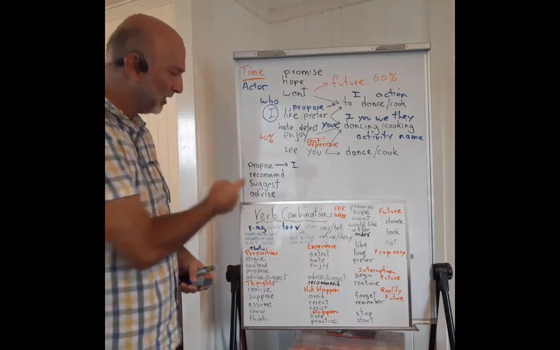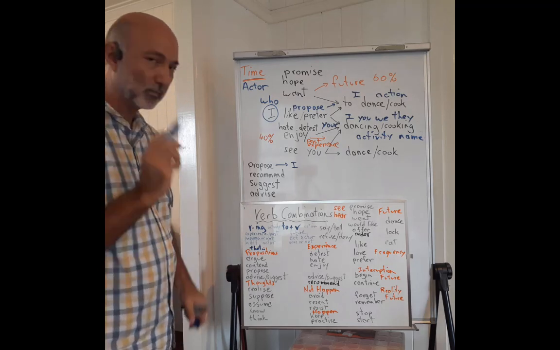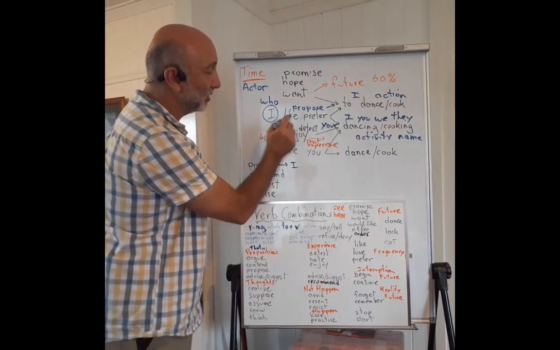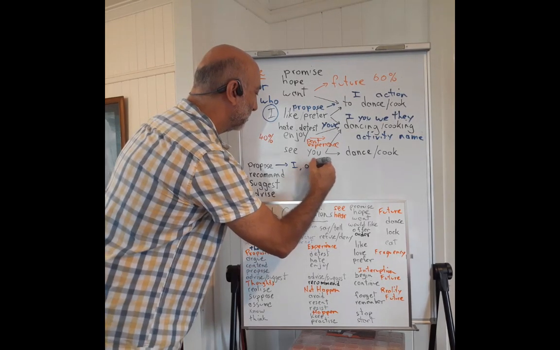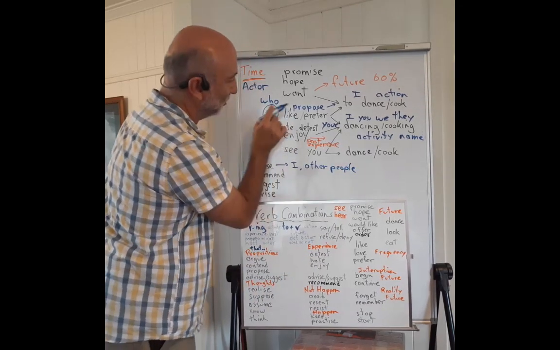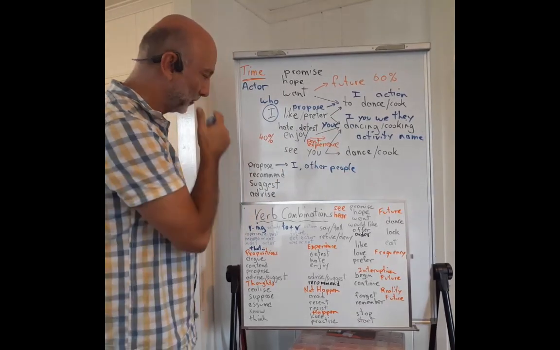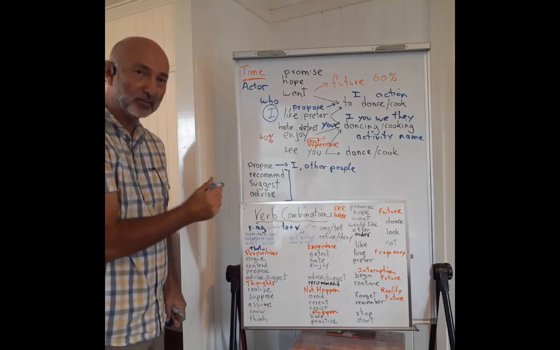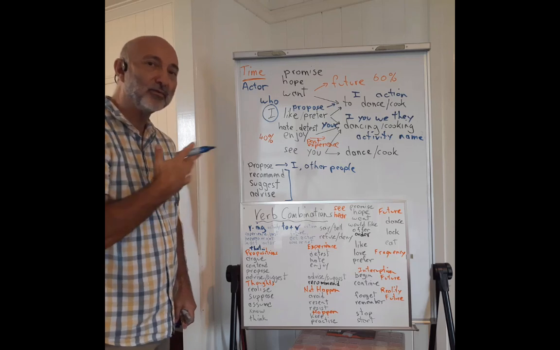Now, let's look at these other verbs. We already know propose, this verb propose, and like and prefer are flexible. Can refer to I or other people. So, propose to or propose verb ing. But these verbs, recommend, suggest, advise, are never for me.